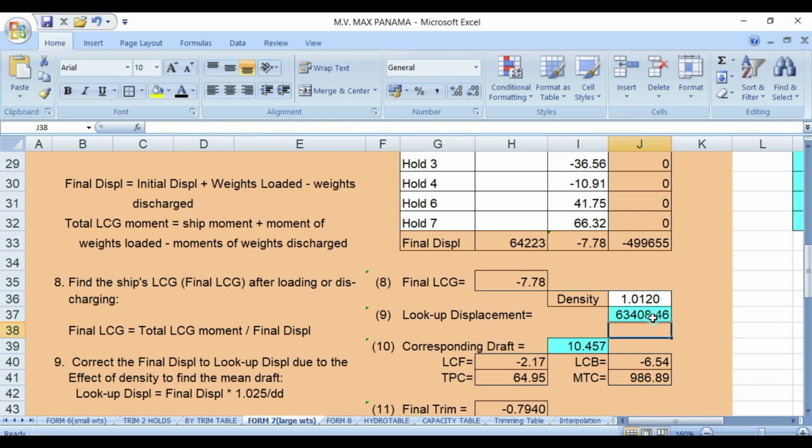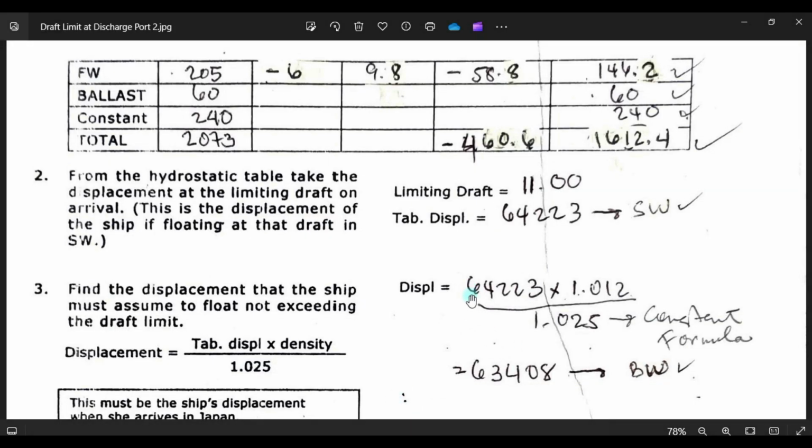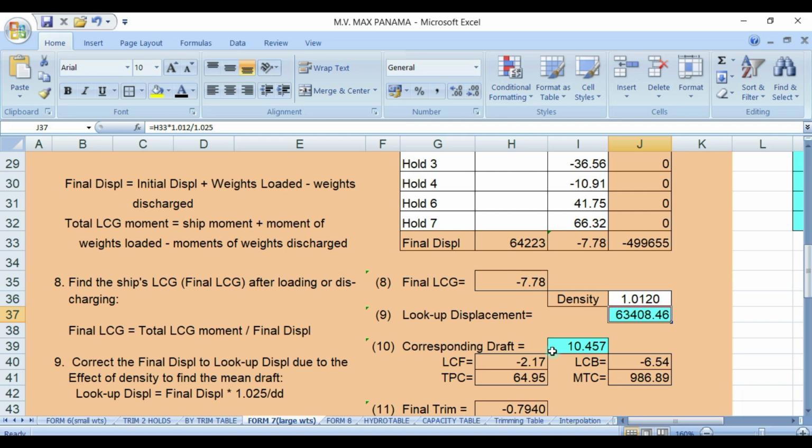So check the formula, guys. Displacement times 1.012 times 1.025. Okay, displacement is 23 times 1.012 times 1.05, and the displacement in brackish water will be 63408. Again, H33 is this one, which is 64223.